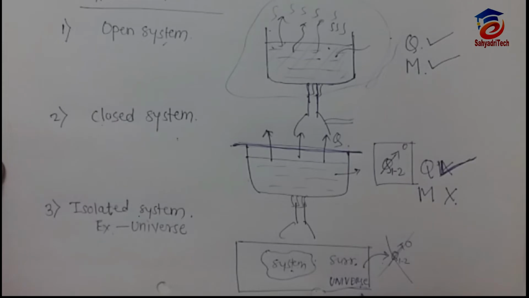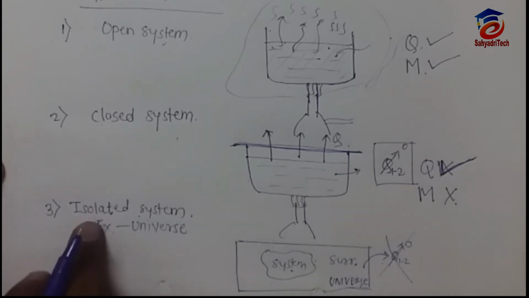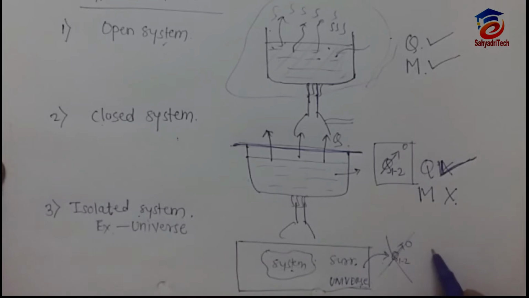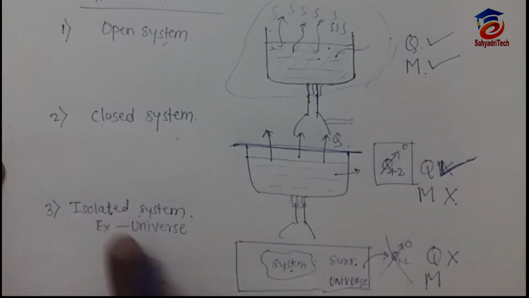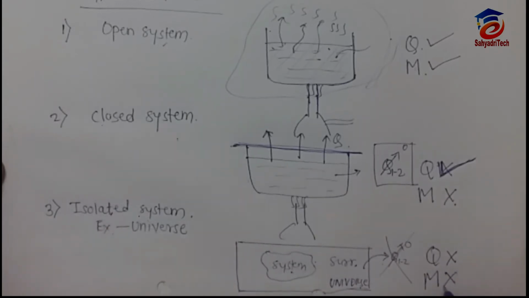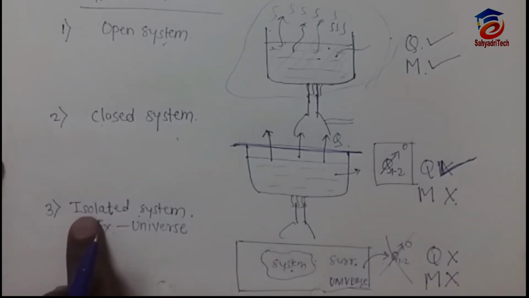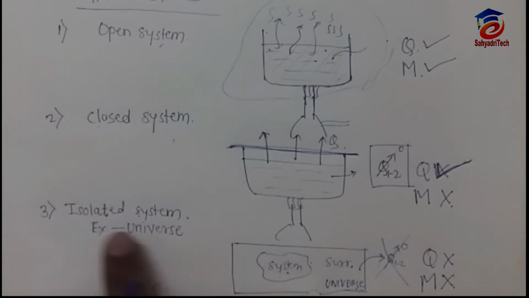We cannot transfer Q, we cannot transfer mass from outside the universe. So we can say the universe is nothing but an isolated system. So what is our definition? We cannot transfer Q, that is heat, and we cannot transfer matter or mass from the universe, or from an isolated system. So that is what the universe is, what an isolated system is.